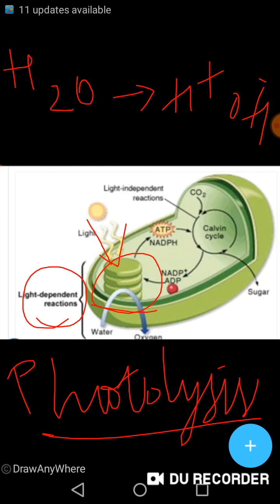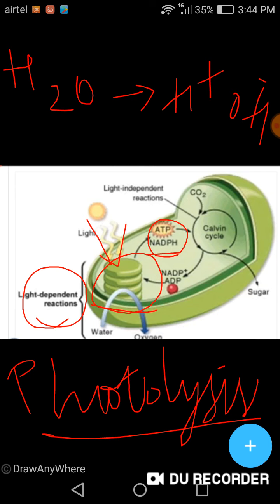The H plus ions then undergo the dark reaction. Finally ATP and NADPH form. These are called assimilatory powers. This is all about our light reaction.